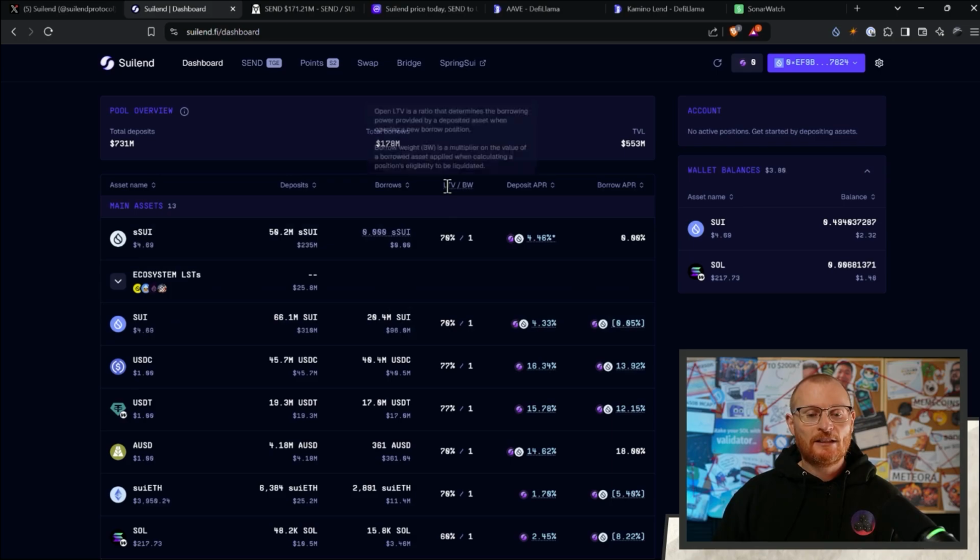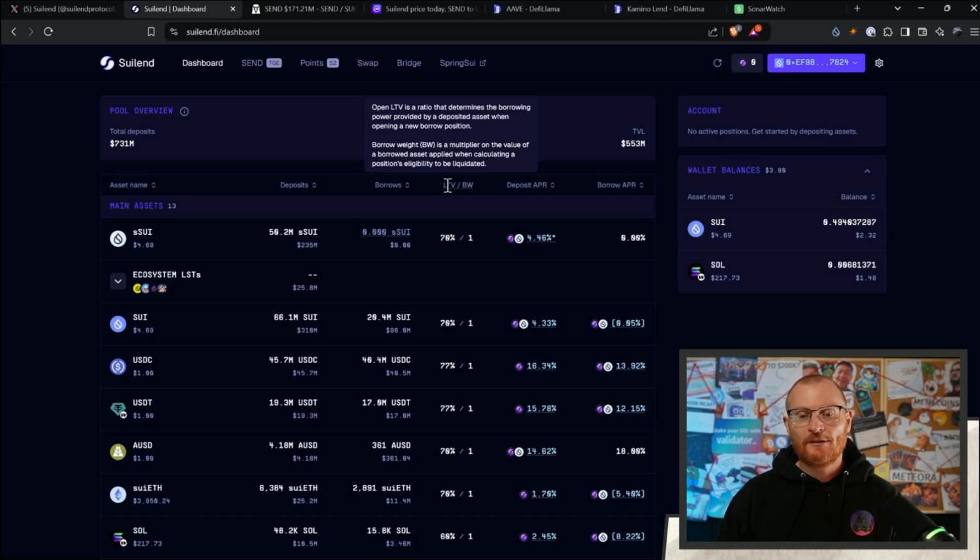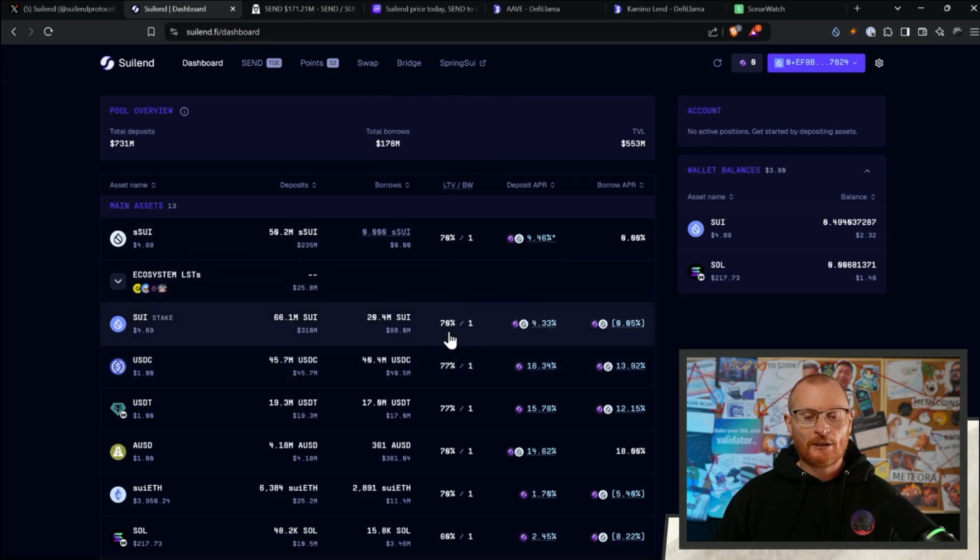Then we've got LTV BW. LTV is the common form. BW is not really super common, but LTV is loan to value ratio. So this determines the borrowing power provided by a deposited asset when opening a new borrow position. As an example, we go and deposit, say, $100 worth of SUI. We can borrow 70% of that in USDC or something. So we can go and borrow $70 worth of USDC.